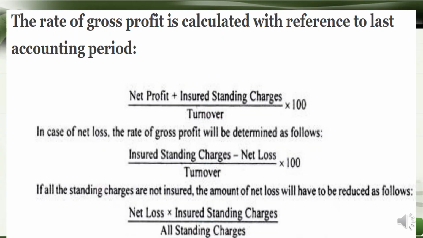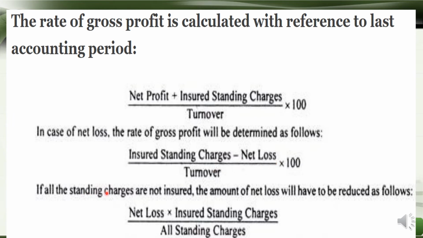Here the gross profit rate is calculated if net profit is given, that we have seen already: net profit plus insured standing charges divided by turnover into 100. In case of loss also, we have studied: insured standing charges minus net loss divided by turnover into 100.